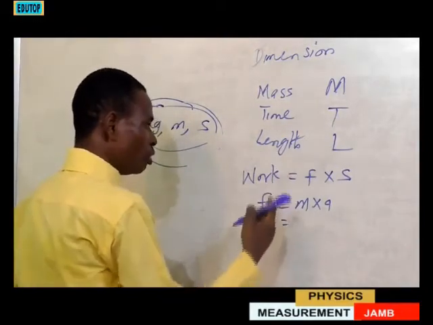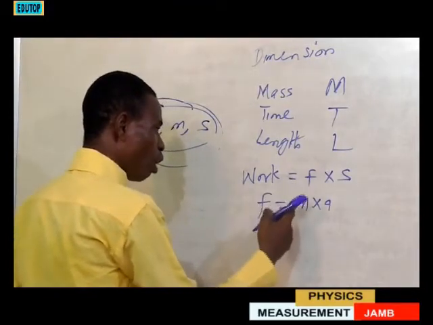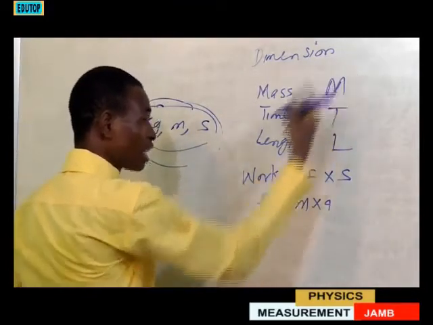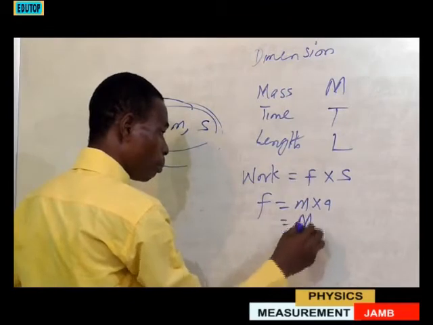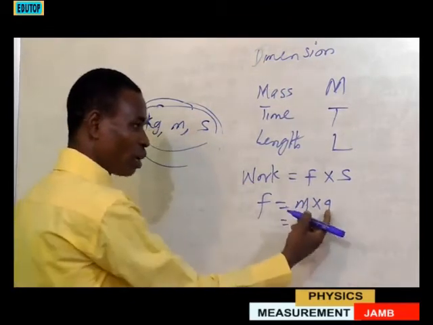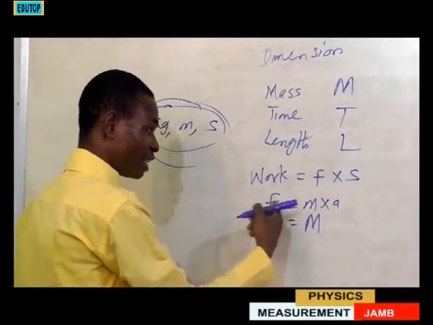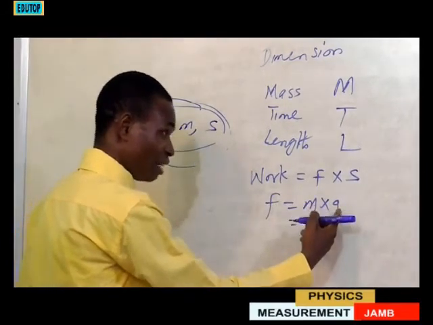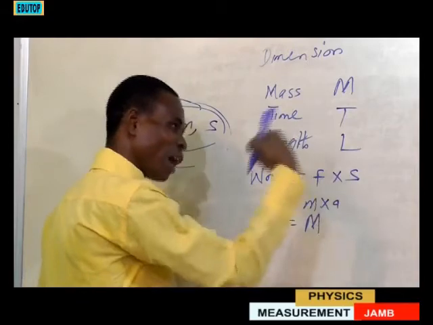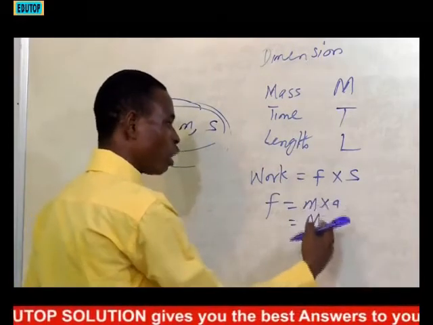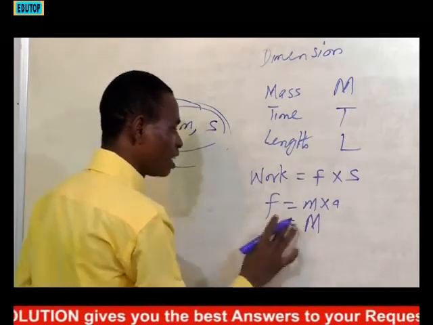As I've told you, the dimension of mass is just capital M. But if you look at the next quantity that gives us force, we also have acceleration. Acceleration itself also has its own dimension.